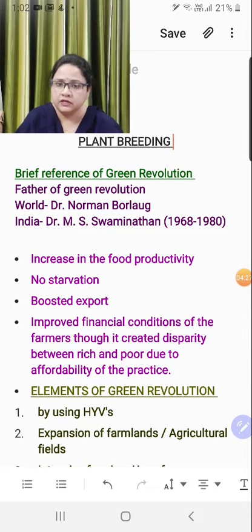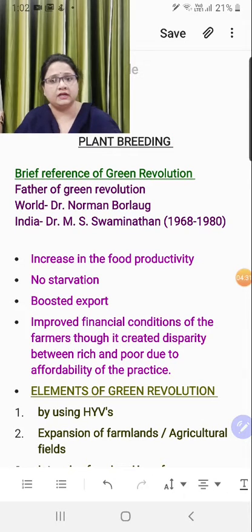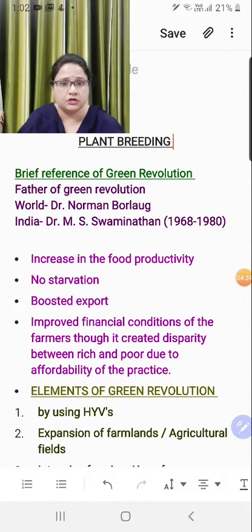So what is green revolution all about? It has nothing to do with greenery, so please stop writing that it is plantation or forestation. No, it is the boost or increase in the productivity of food. Mainly we talk about the staple food, that is rice and wheat, right? So an increase in the productivity of food, no matter by hook or crook, we have to increase.